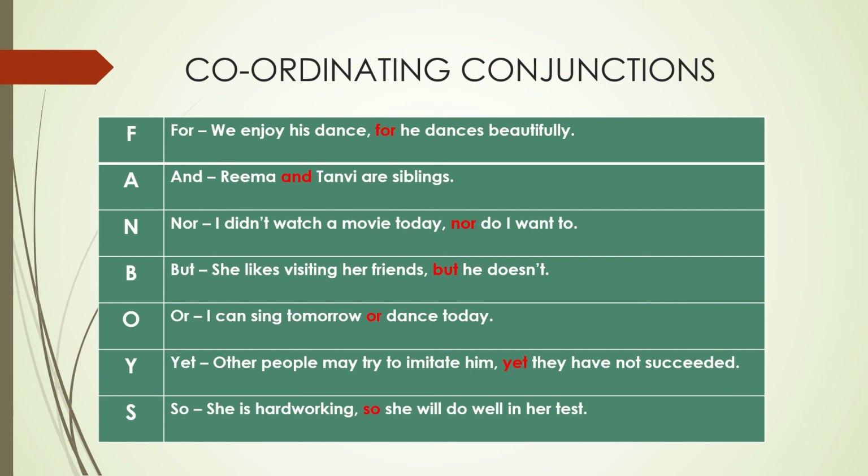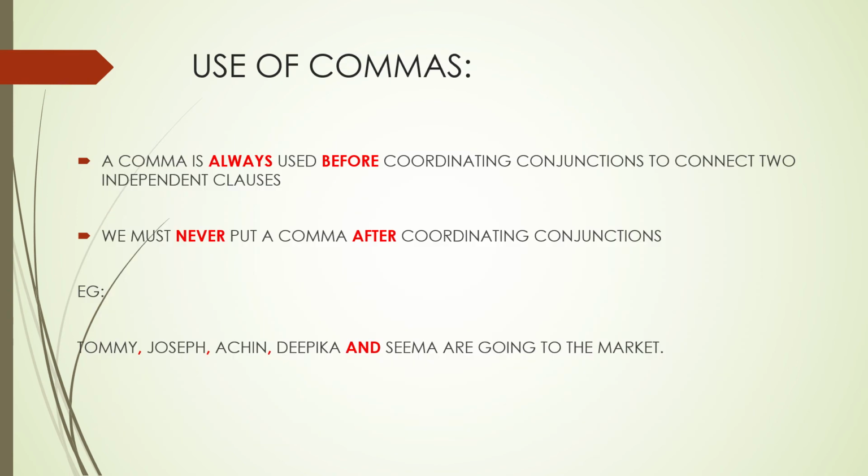You are able to understand the comma out there because it separates these two sentences and it is placed before the conjunction for, right? In the same manner, Tommy, Joseph, Achin, Deepika and Seema are going to the market. Here also we have all these number of people and after each name we have a comma. But before the word and, we do not have a comma after Deepika and before and. We have our last comma after Achin.